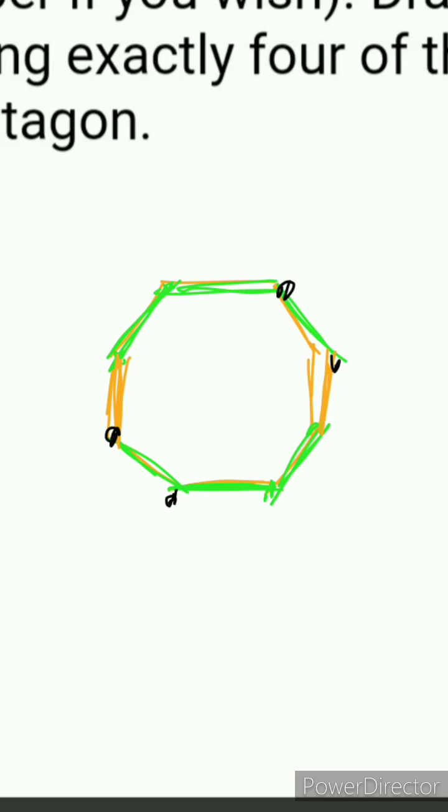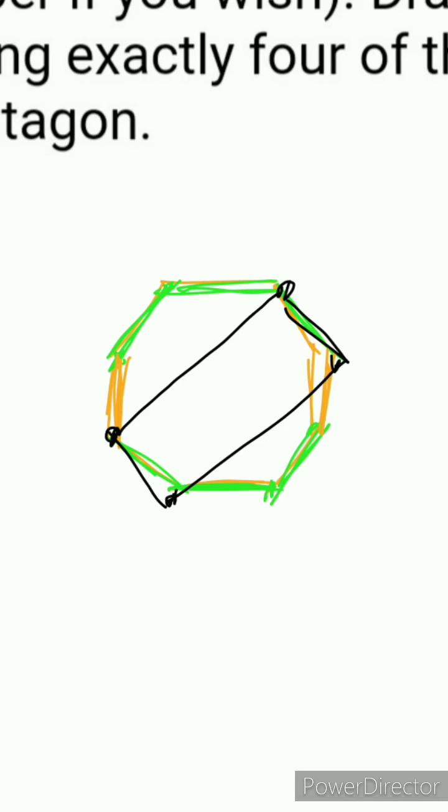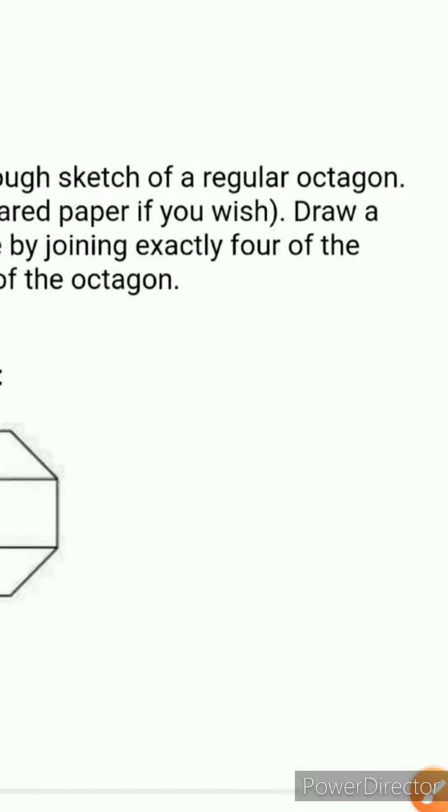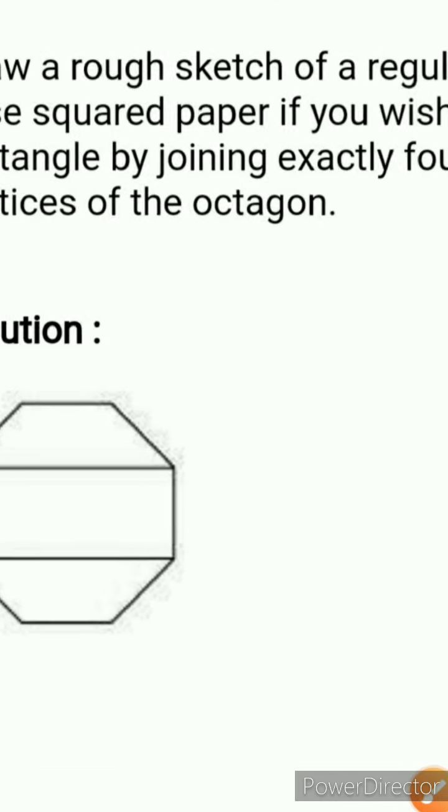So here I have 4 vertices. Now I am going to connect these 4 vertices, 1 2 3 and 4. So that is my rectangle. Okay, so that is my rectangle, and you can draw it like that also.